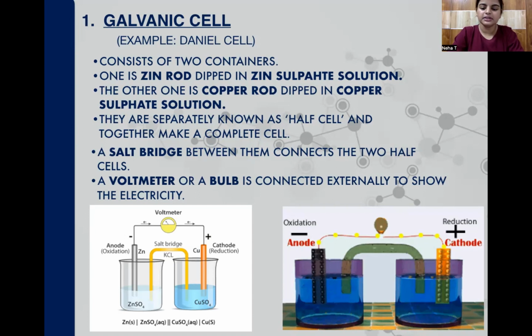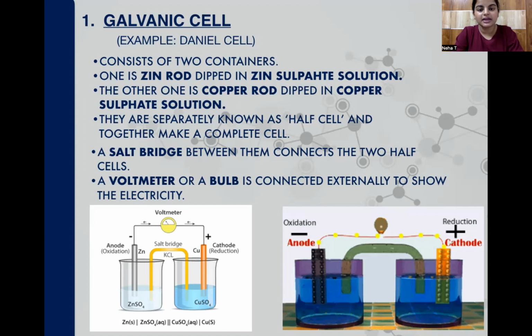Coming to the working of galvanic cell, in anode there is oxidation taking place. In anode, always oxidation takes place, and in cathode, always reduction takes place. Here, the zinc half cell is the oxidation half cell, and the copper half cell is the reduction half cell. In oxidation, we know that the metal oxidizes into its metal ions and liberates electrons. So in the zinc half cell, the zinc electrode is oxidized into Zn2+ and it liberates two electrons. These two electrons pass through the metallic wire and produce electricity.